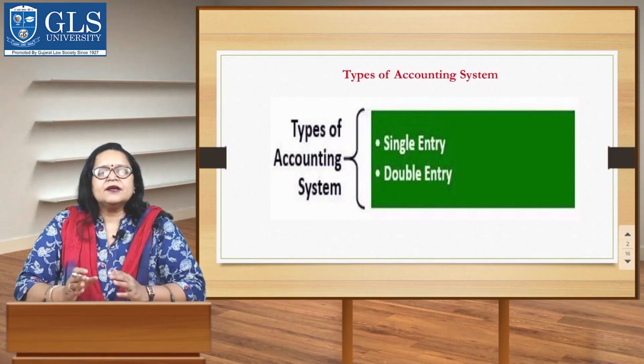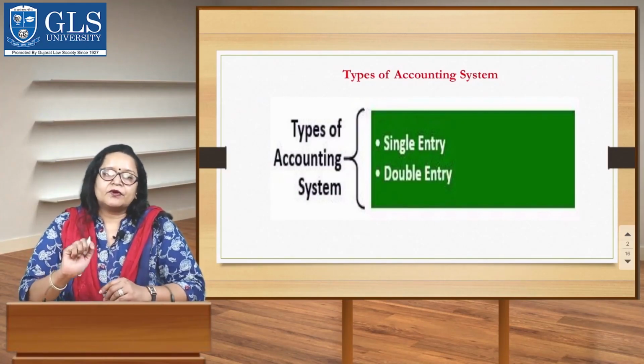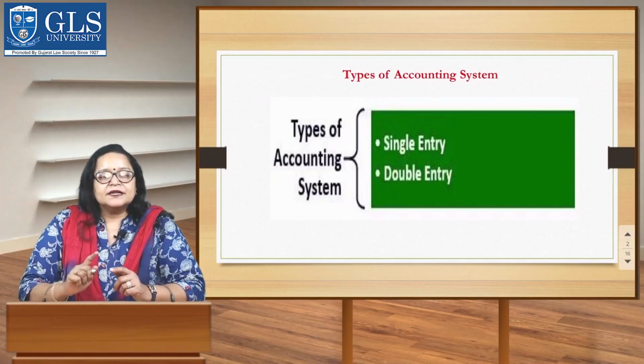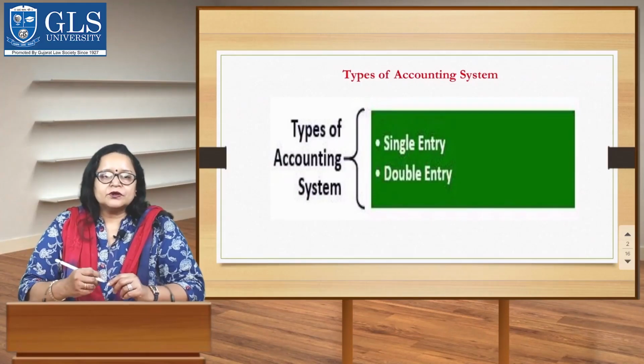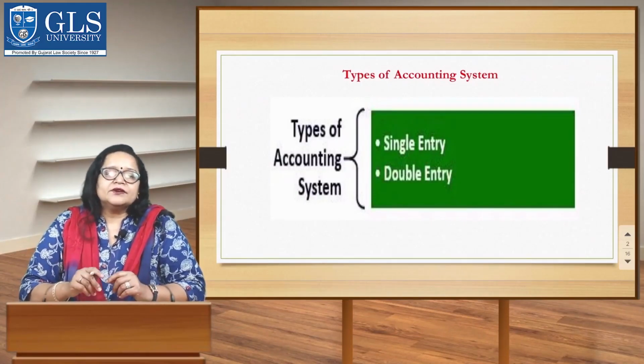Journals, ledgers, and trial balance are not prepared for it, but one statement, that is the income statement, is prepared to know the profit or loss of the business. Now let's talk about the double entry system.